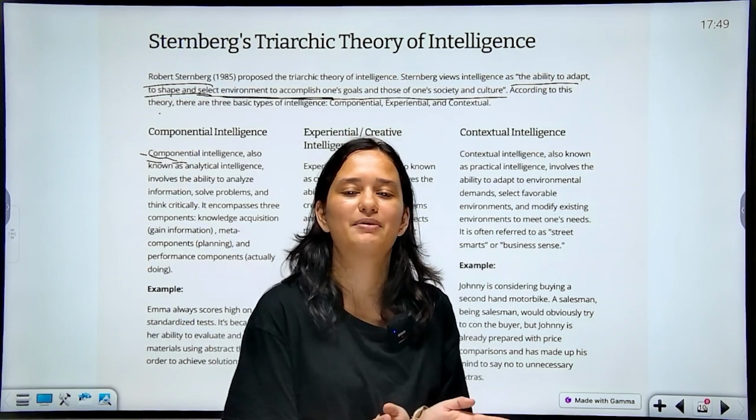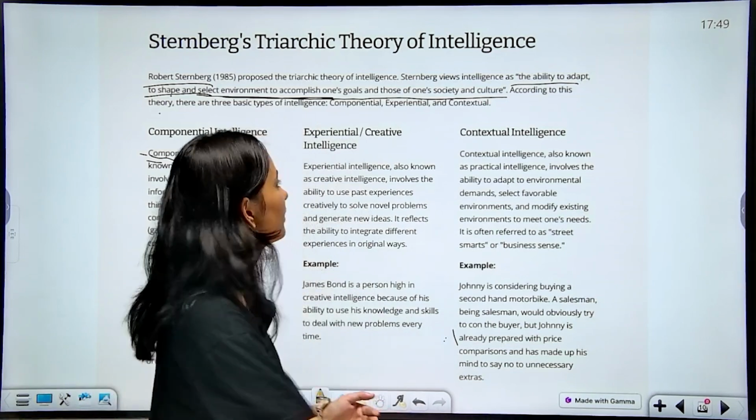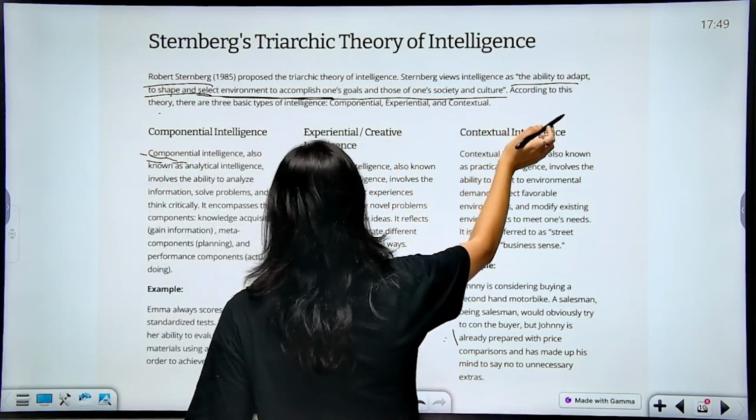You choose an environment that will help you accomplish your goals and those of society and culture.